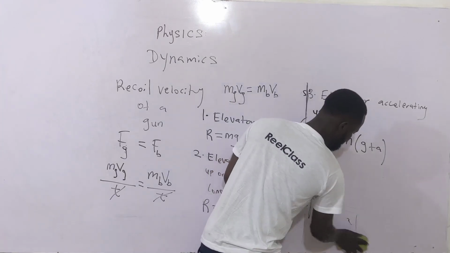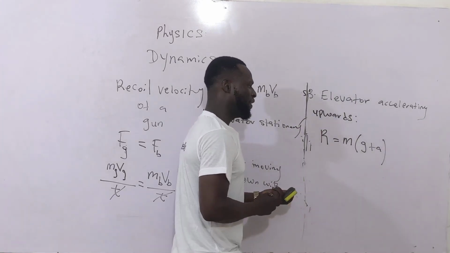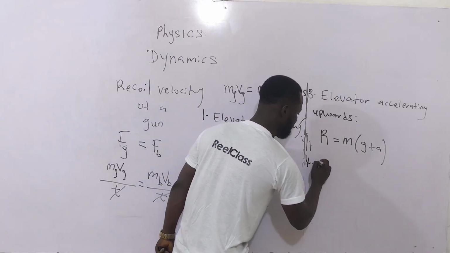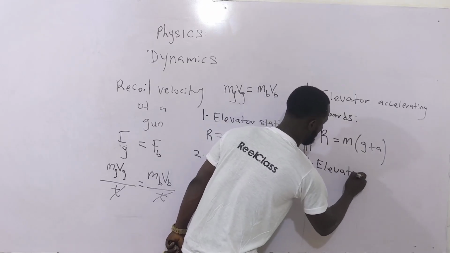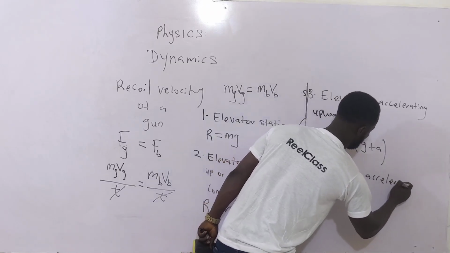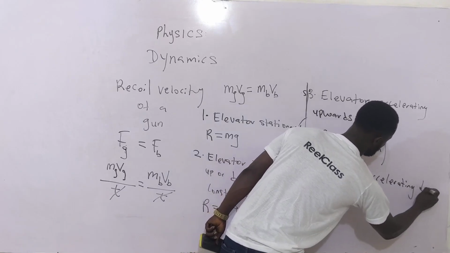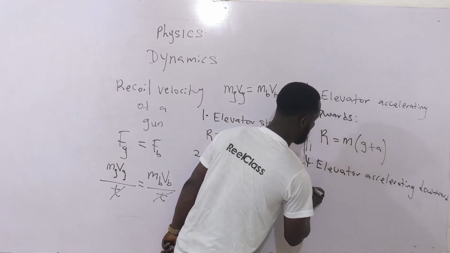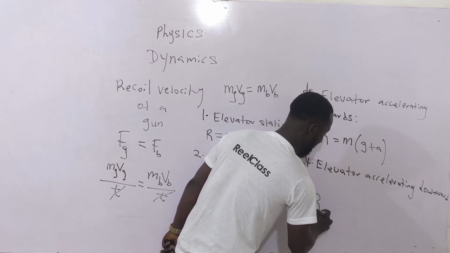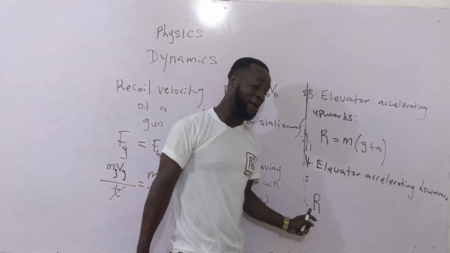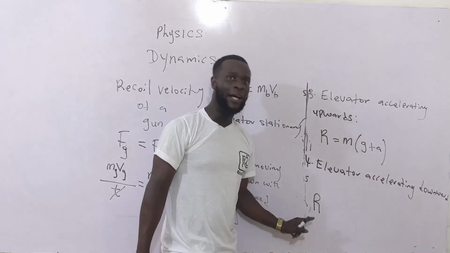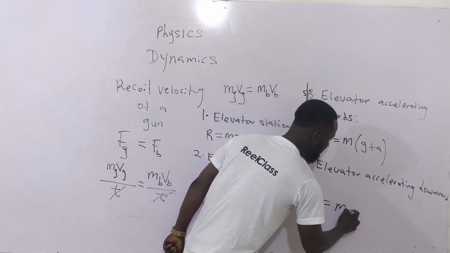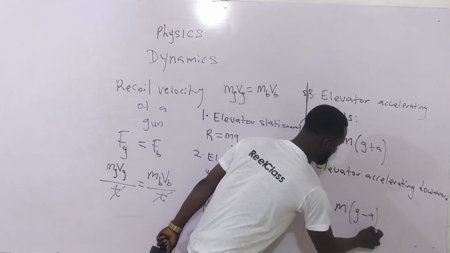Now, what if the elevator was accelerating downwards? For an elevator accelerating downwards, we are going to have the normal reaction, remember I said that normal reaction is the apparent weight or the tension on the cable, depending on how the question is framed, will now be equal to m into bracket g minus a.